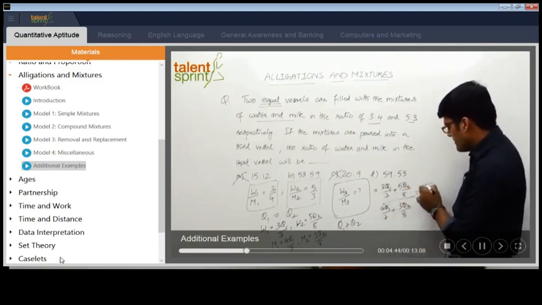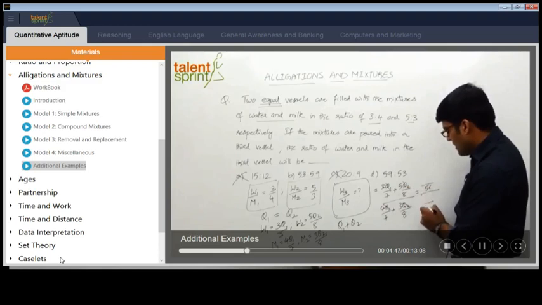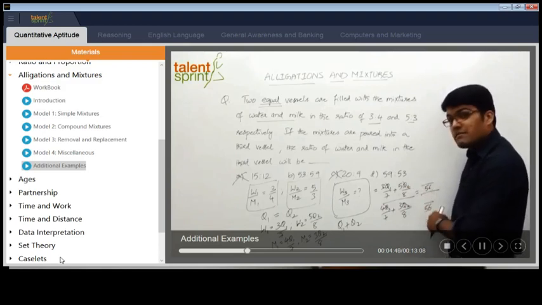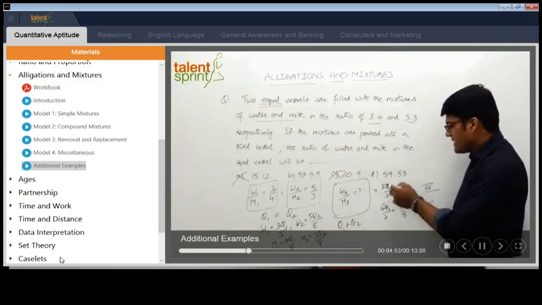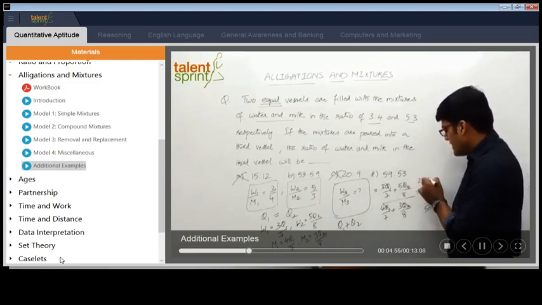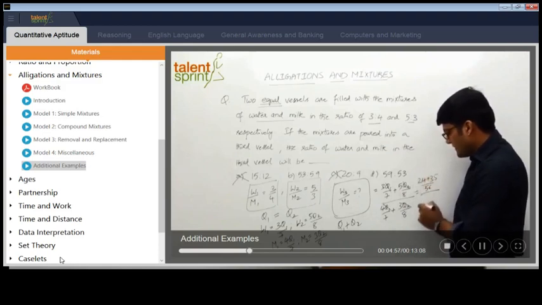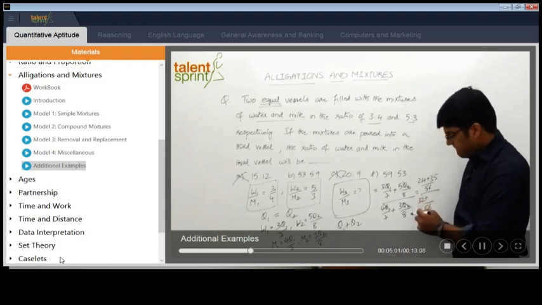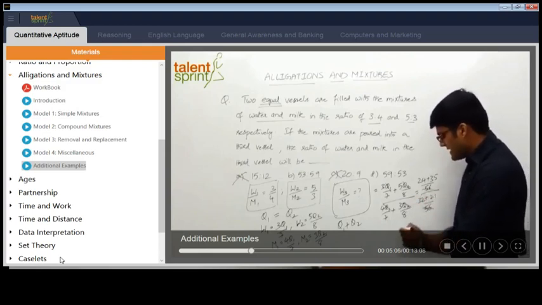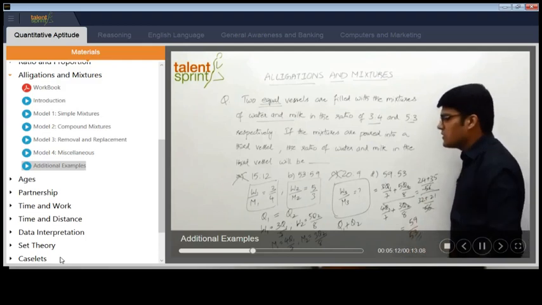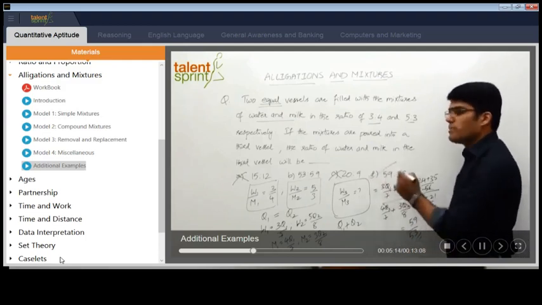So what is the LCM here? 56 is the LCM. Even in the denominator, 56 is the LCM. Now you understand why I was saying 56 multiple. It should be a multiple because of this only, right? Anyway, 7 goes 8 times, so 8 threes is 24. 8 goes 7 times, 7 fives is 35. Here 7 goes 8 times, so 8 fours is 32. And 8 goes 7 times, 7 threes is 21. 56 and 56 anyway get cancelled. What is 24 plus 35? 59. 32 plus 21? 53. So the answer should be 59 is to 53, which is option D.